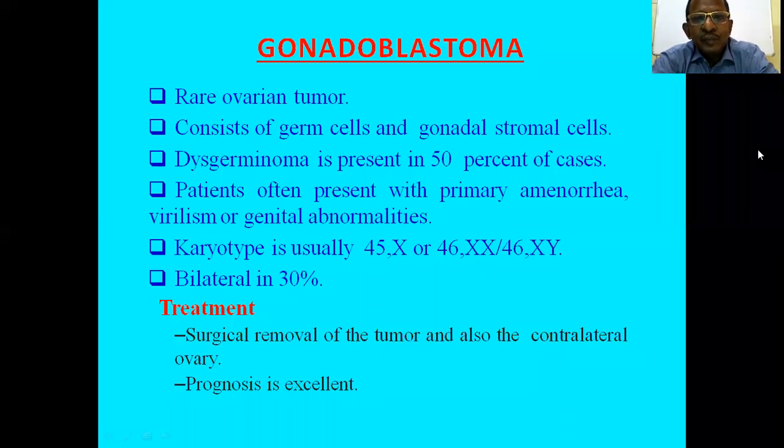Karyotyping is 45X or 46XX or 46XY. In 30% of cases, it is bilateral. The treatment is surgical removal of the tumor, and the contralateral ovary, the opposite ovary, should also be removed. And here there is excellent prognosis.